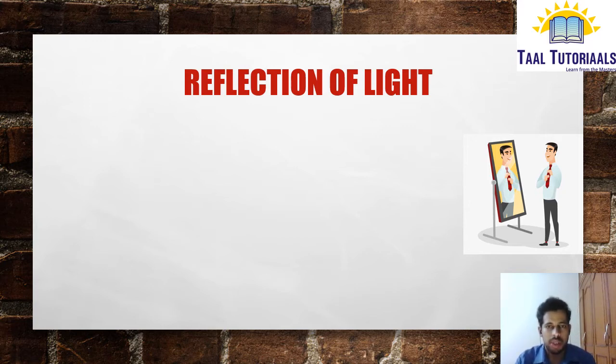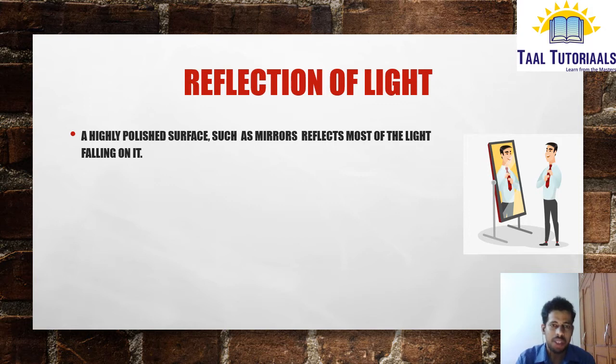So let us go to what is meant by reflection. I think you can already see one image here, image of a person with a mirror. It is looking interesting, right? So let us see. A highly polished surface such as mirrors reflects most of the light falling on it. So how can you see a clear image in the mirror when compared to water surface? Even in water surface we can see the images, but it will not be clear. But in mirror we can see the images clearly. That is because the mirror reflects most of the light back into the medium. So that's why we can see the objects clearly in the mirror.